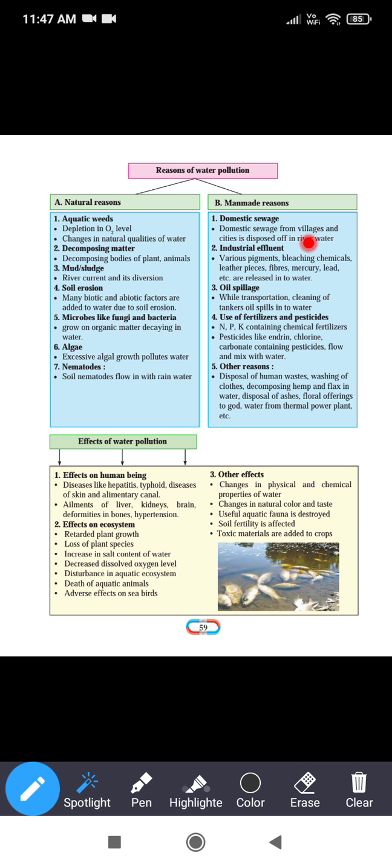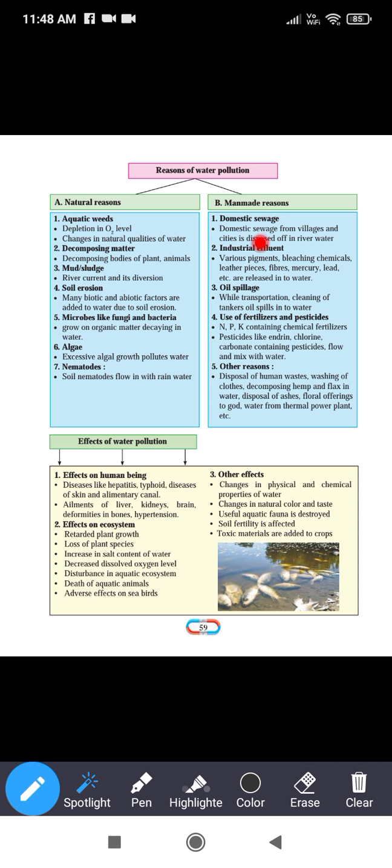Now the man-made reasons: domestic sewage. Sewage means क्या? The water released from the bathroom and toilet is called sewage water. So domestic sewage means the waste water that is released from the houses.